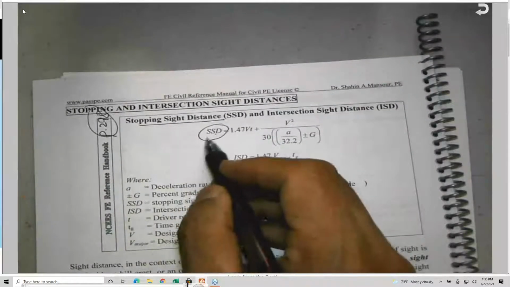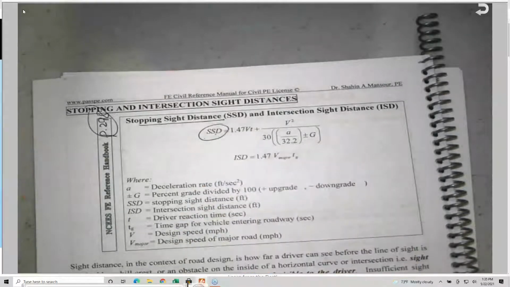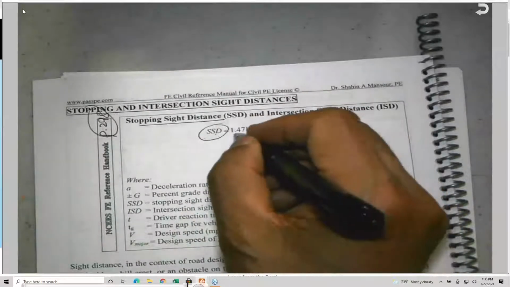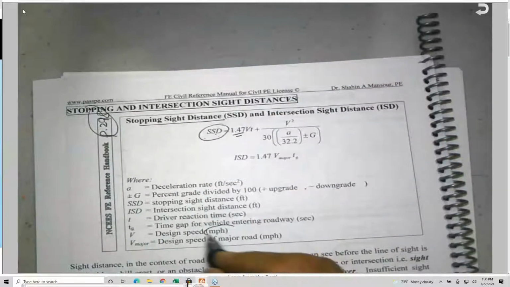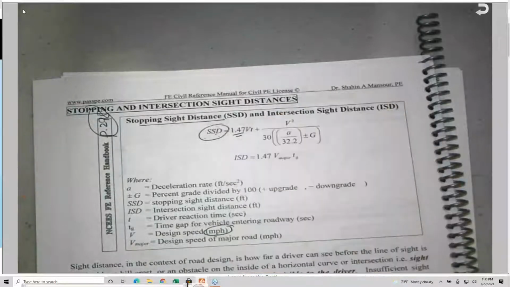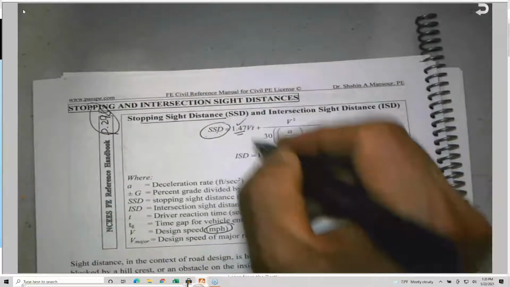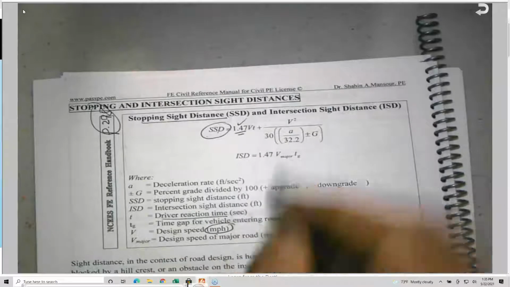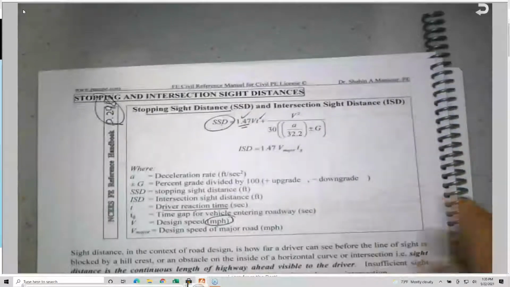The one I talked about before more than once, that there is a similarity between this abbreviation and saturated surface dry, is 1.47 Vt. The 1.47, by the way, is for the conversion, and V is the speed, in this case in MPH. So they include the 1.47 to take care of the conversion from MPH to feet per second, so it's already built in. t is the driver reaction time in seconds, and this is normally 2.5 seconds, plus V squared, which is the design speed, over 2 times a over 32.2.